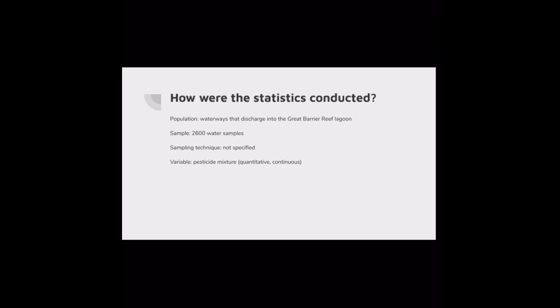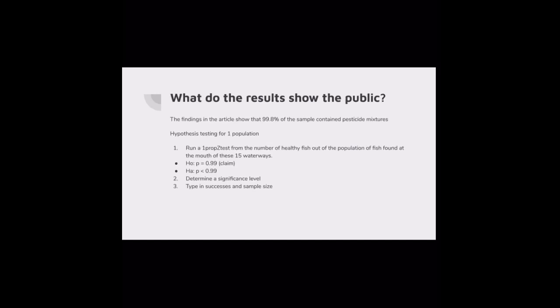I think a better approach would probably be identifying all the waterways and performing a systematic sampling to ensure that each waterway covering all of the access areas has an equal chance of being sampled in case some waterways are closer to pesticide prominent areas than others. And lastly, the variable is the pesticide mixture, which is quantitative continuous.